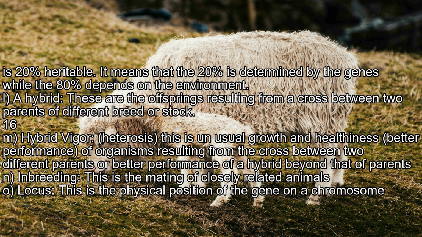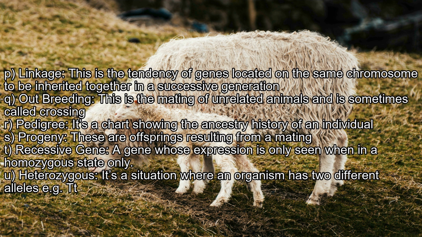N. Inbreeding: this is the mating of closely related animals. O. Locus: this is the physical position of the gene on a chromosome. P. Linkage: this is the tendency of genes located on the same chromosome to be inherited together in successive generations. Q. Outbreeding: this is the mating of unrelated animals and is sometimes called crossing. R. Pedigree: it's a chart showing the ancestry history of an individual. S. Progeny: these are offsprings resulting from a mating.